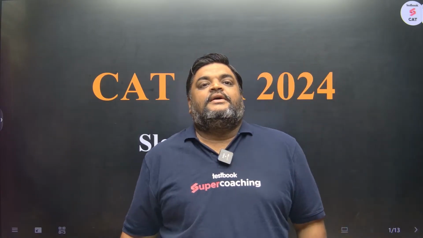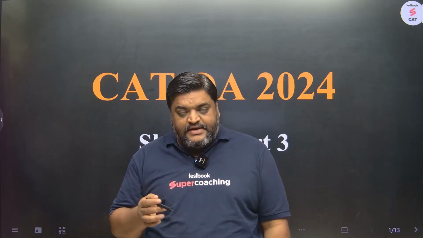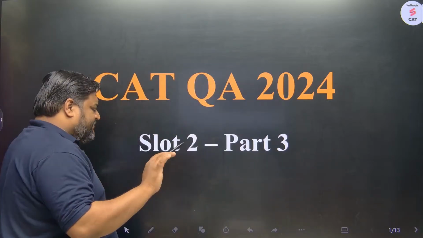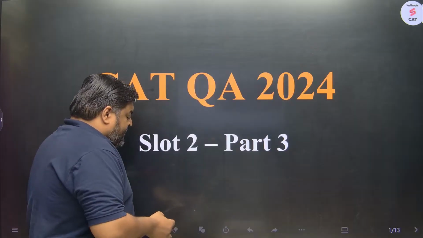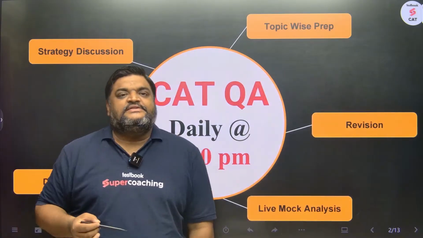Chalo. So this is the last part of CAT 2024 QS slot 2. We have covered 8, 7, 15 questions. I have counted. First part mein we covered 8 questions. Second part mein we covered 7 questions. So somewhere around 7 questions are left. Let's attempt those questions today. Now let's start today's session guys.